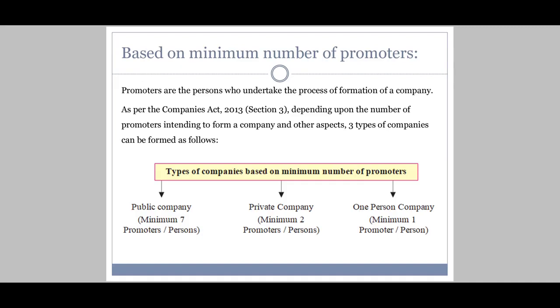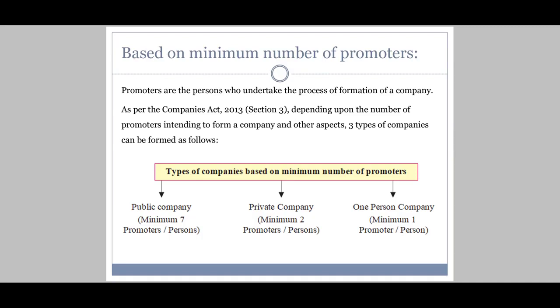As per the Companies Act 2013, Section 3, depending upon the number of promoters intending to form a company, and other aspects, 3 types of companies can be formed, and they are as follows. If I want to start a public company, minimum 7 promoters or 7 persons should be there.